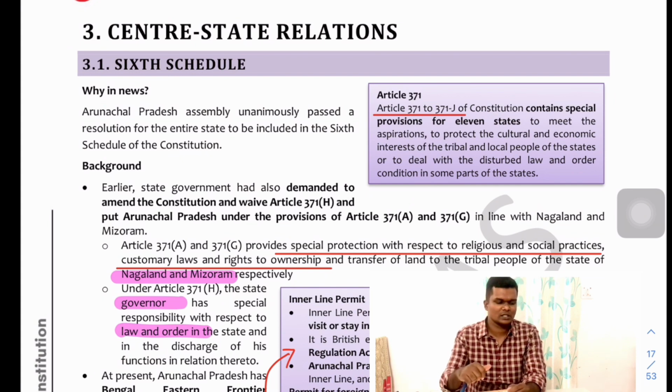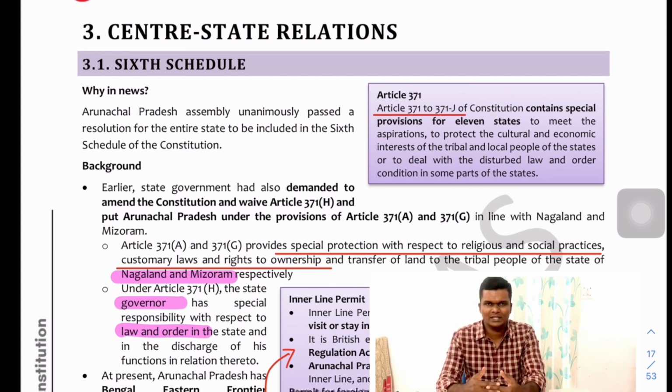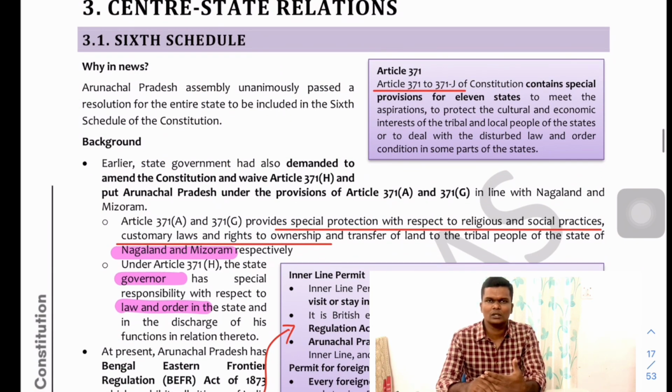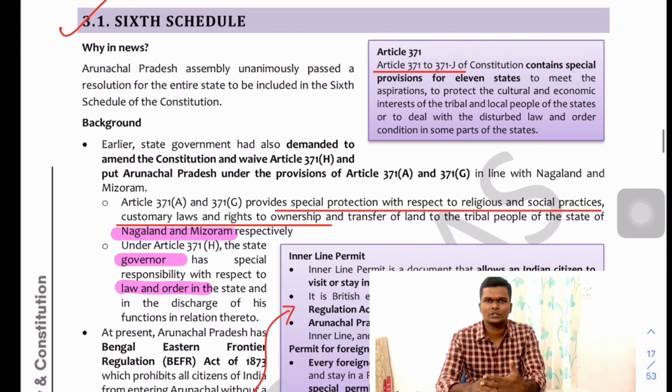Fine. The next, one of the most important topics, is the center-state relation. Often questions are asked on the static part also. Please go through it very thoroughly. Center-state relation is one of the most important topics for asking questions, whether it is related to the Interstate Council or to any federal provision or any issue between the center and the state.